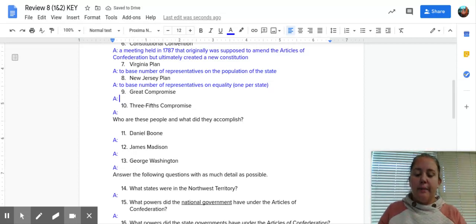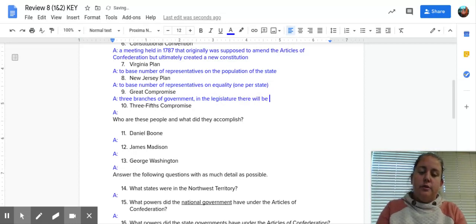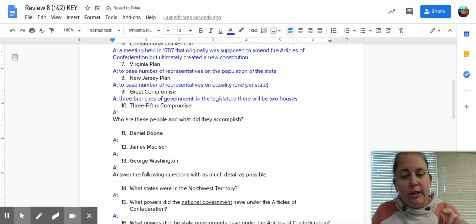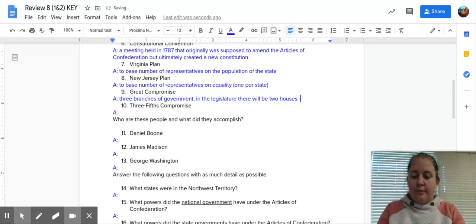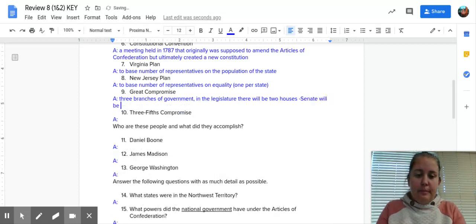In the Great Compromise, they decide that they're going to have 3 branches of government, that in the legislative branch there will be 2 houses, and they're going to use the Virginia plan for one house and the New Jersey plan for the other house. So the Senate will be based on equality, equal representation.